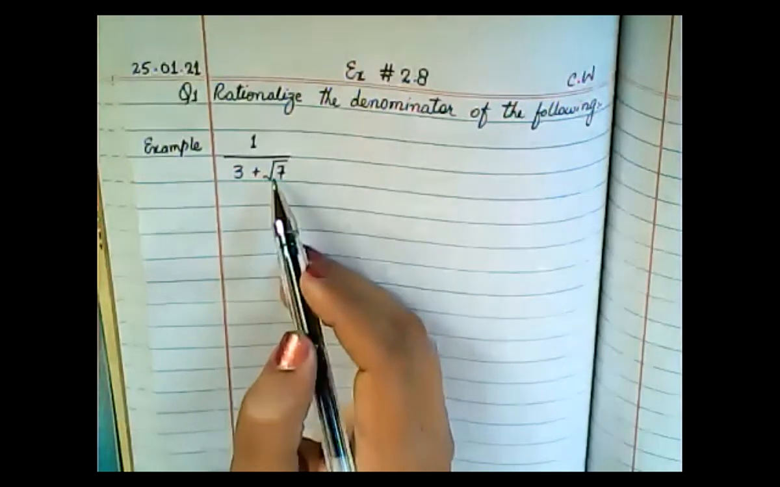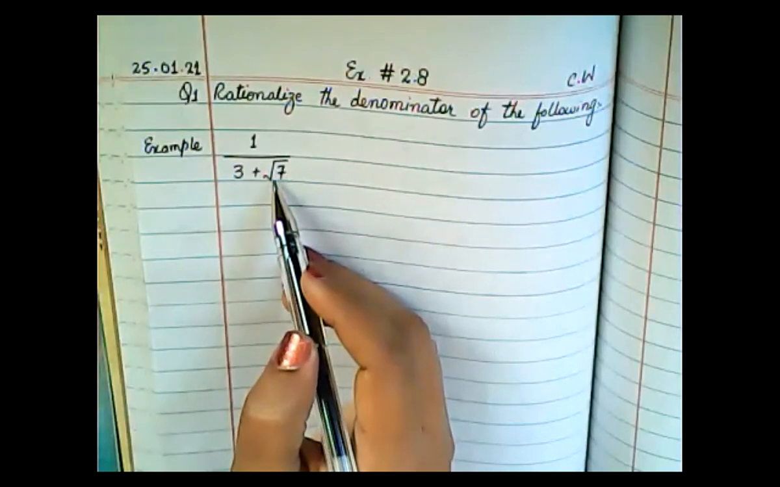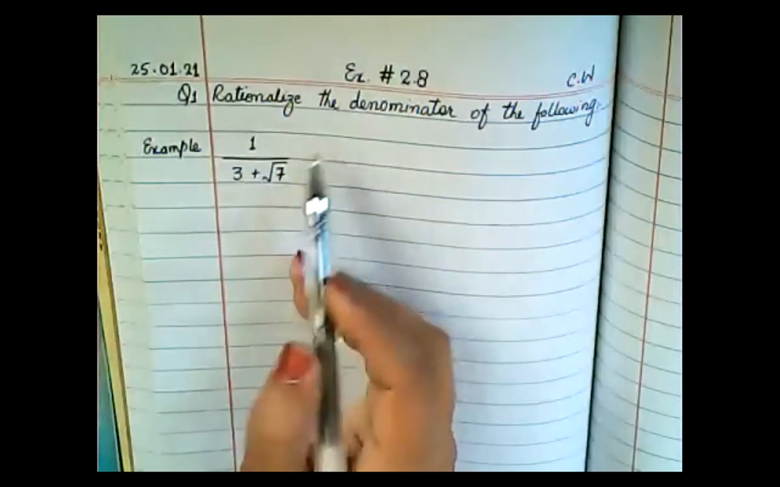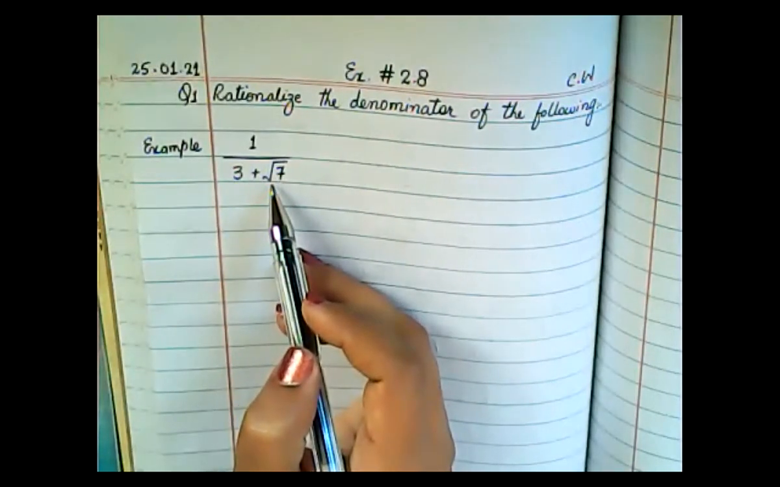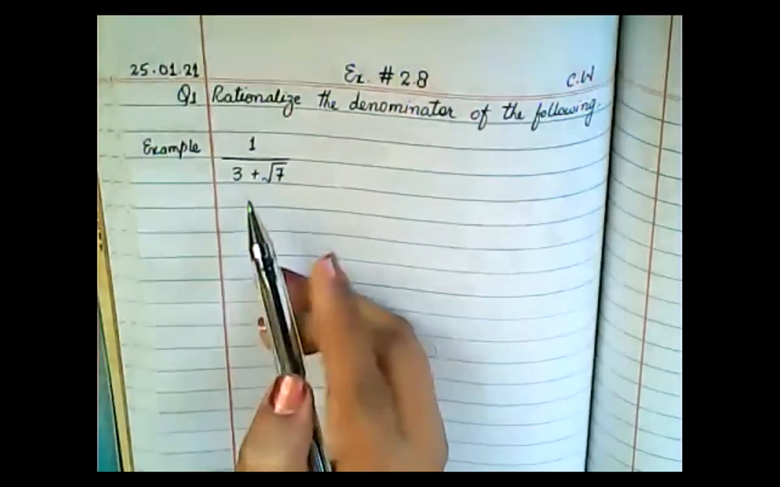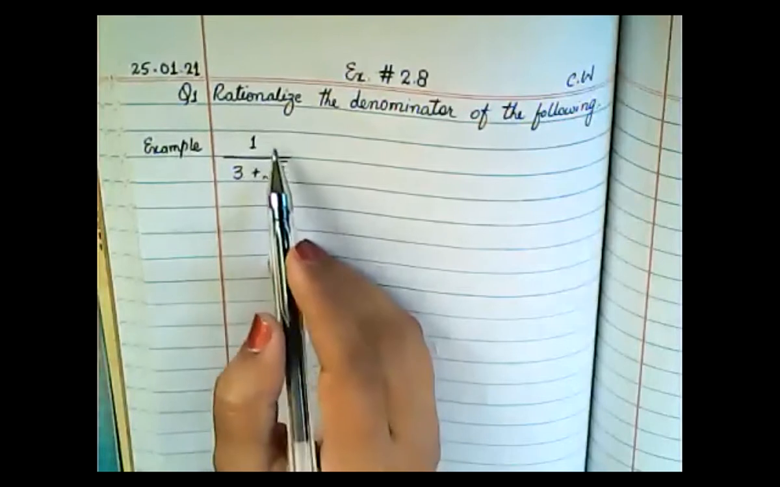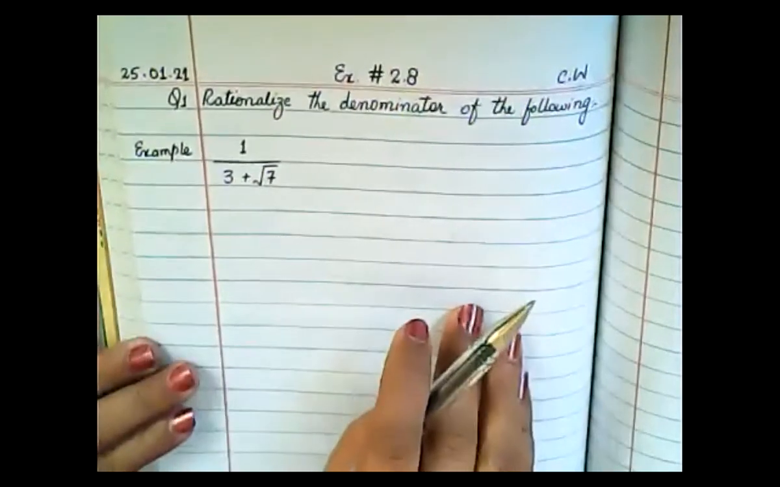Now look at here. Under root 7. If you write the root of 7, the answer will be an irrational number. So you have to rationalize the denominator, meaning you have to solve it in such a way that in the denominator you will get a rational number. Rational number means no decimal number. So how will you rationalize it? How will you start?